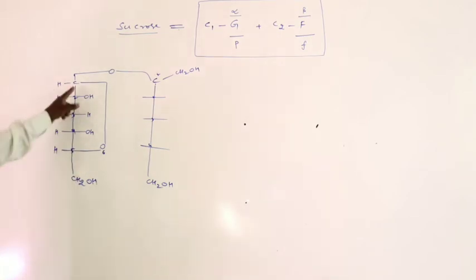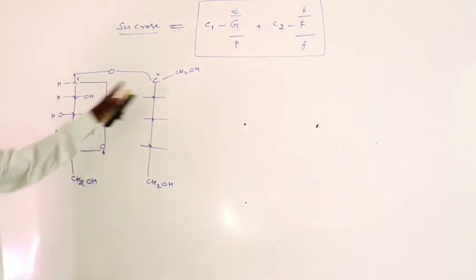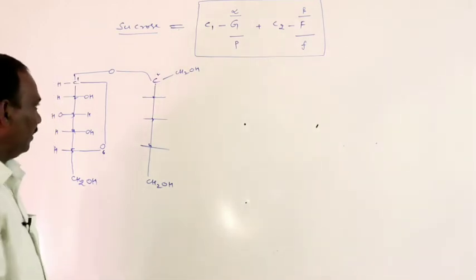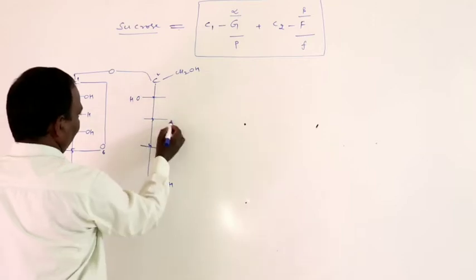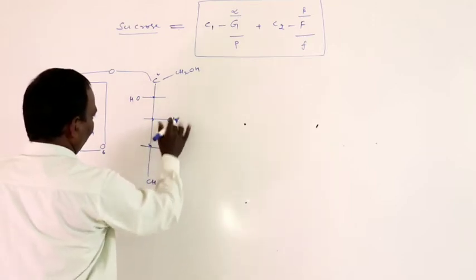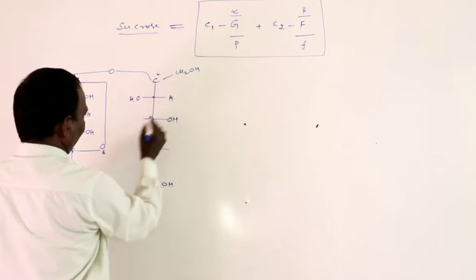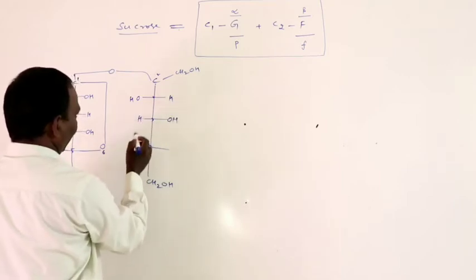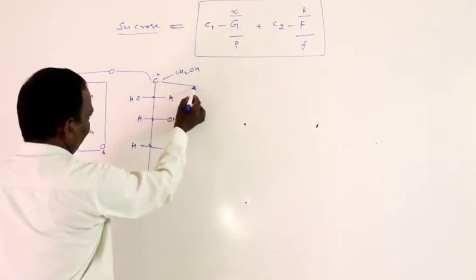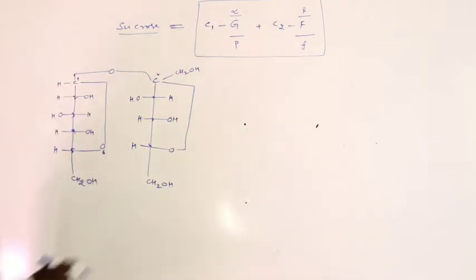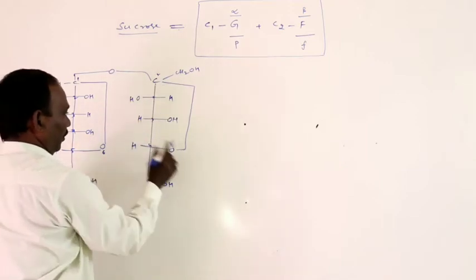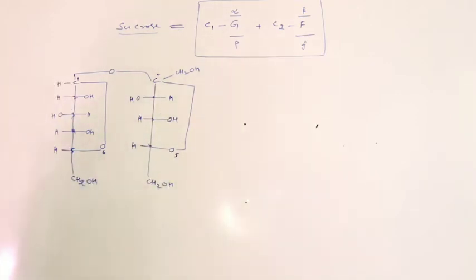It is a pyranose. Linkage: the first carbon is linked to the second carbon. Next, in this fructose, 1, 2, this is the third carbon, this is the fourth carbon, OH, hydrogen, hydrogen, hydrogen. Next, this carbon is attached to the oxygen. Now the ring size is 1, 2, 3, 4, 5, a five-membered ring. This is the C1 of the glucose unit.